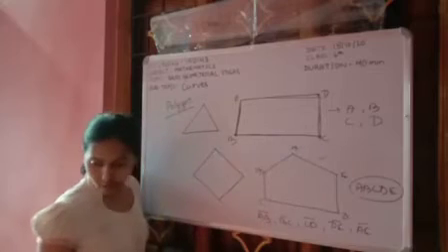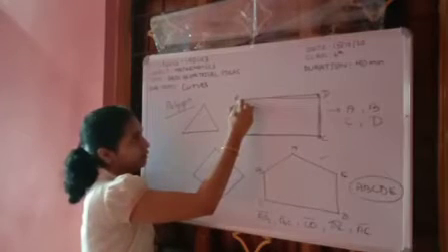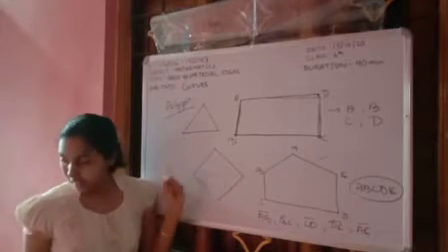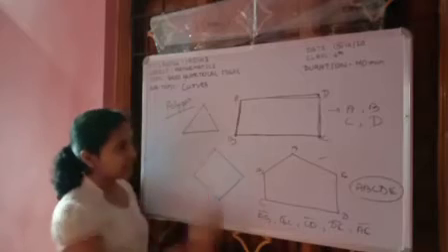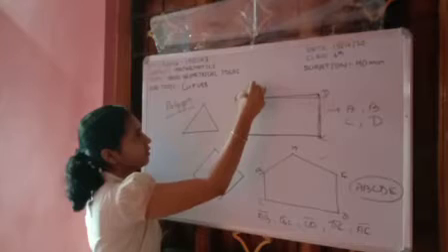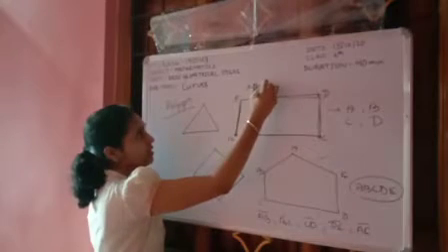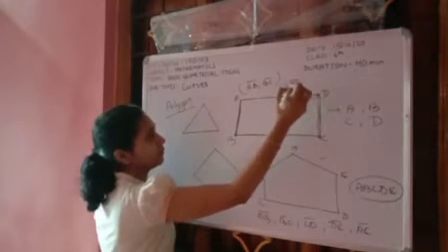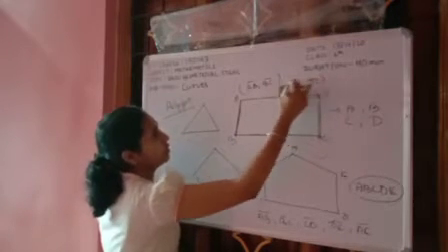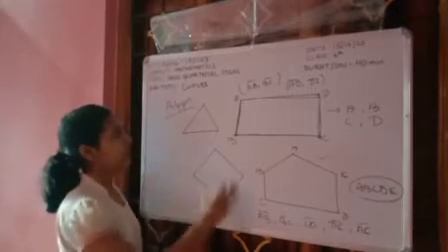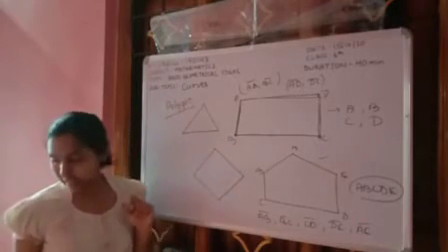Then see, what are the adjacent sides? Those sides which have a common point are called adjacent sides. Which are adjacent sides? AB, BC, AD, DC. Good. These are the adjacent sides. Also BC, CD.